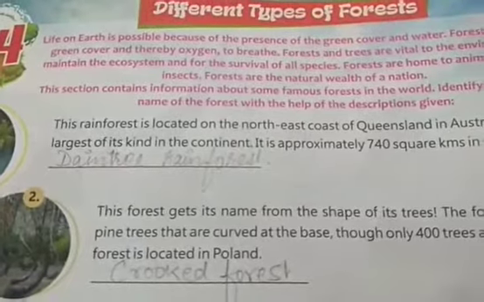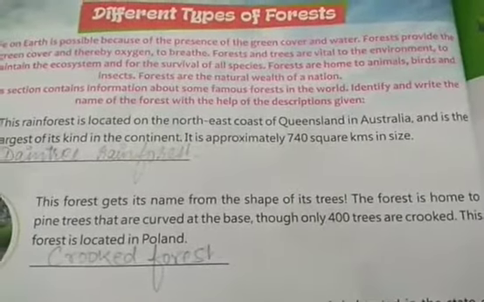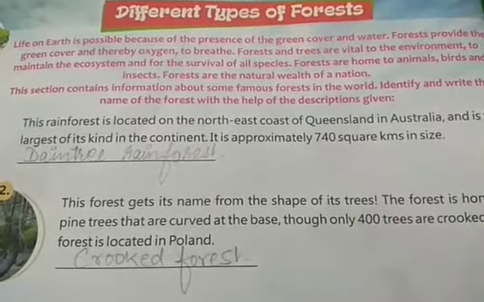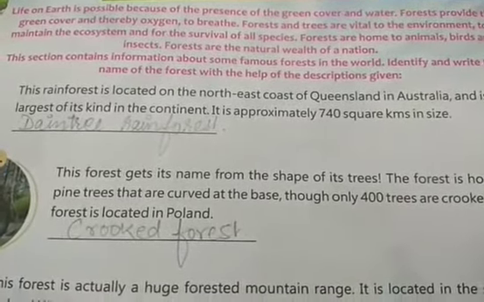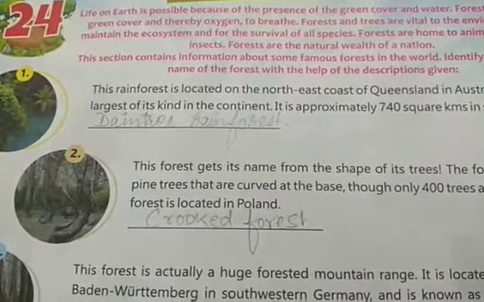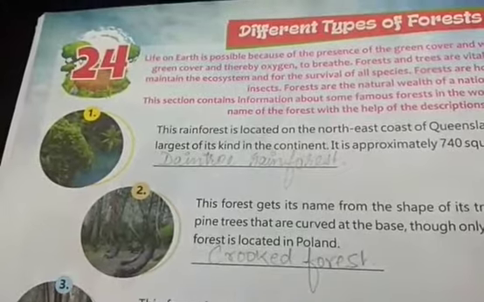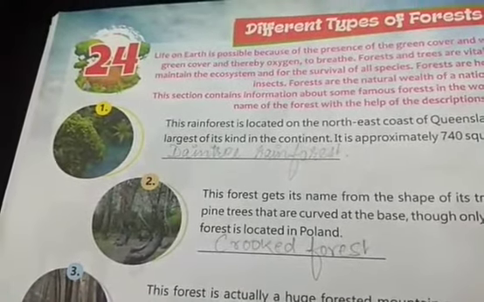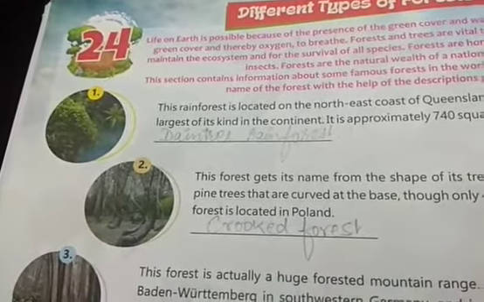This rainforest is located on the northeast coast of Queensland in Australia and is the largest of its kind in the continent. It is approximately 740 square kilometers in size, and the name of this forest is Daintree Rainforest. This Daintree Rainforest is a part of the largest continuous area of tropical rainforest on the Australian continent, and it is along the coastline near Daintree River.